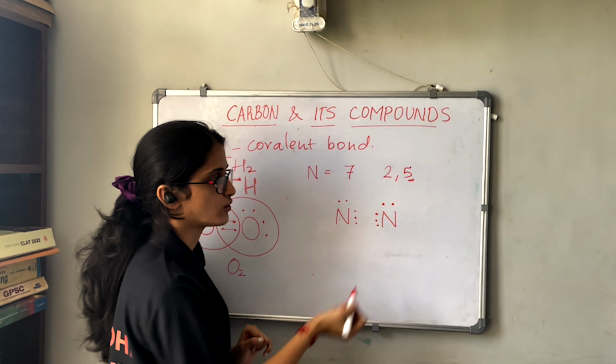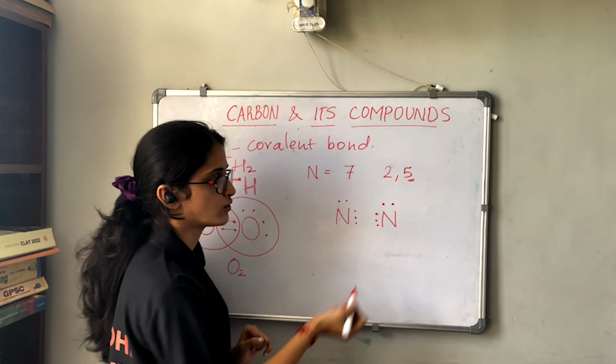Now for each carbon, how many electrons does it need to complete the octet? 4 more electrons. Now this carbon has 1 electron here and these 3 electrons, so it has 4 electrons with it. Same, this carbon has 4 electrons. But how many more does it need? 4 electrons for this carbon, 4 electrons for that carbon.